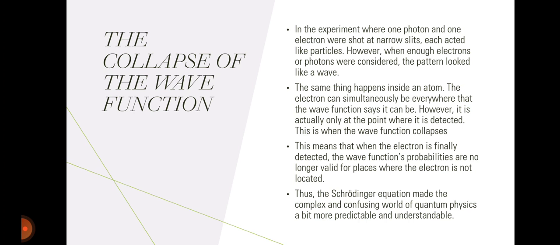However, it is actually only at the point where it is detected. This is when the wave function collapses. This means that when the electron is finally detected, the wave function's probabilities are no longer valid for places where the electron is not located. Thus, the Schrodinger equation made the complex and confusing world of quantum physics a bit more predictable and understandable.